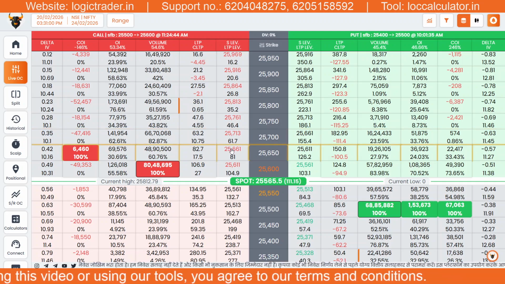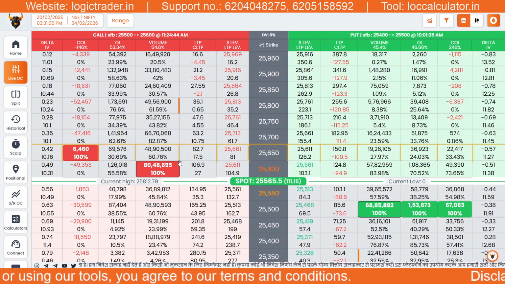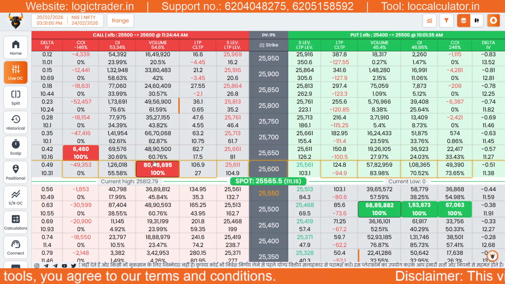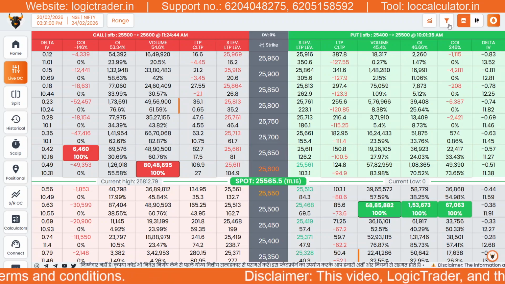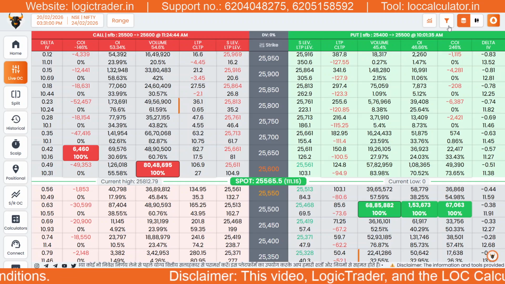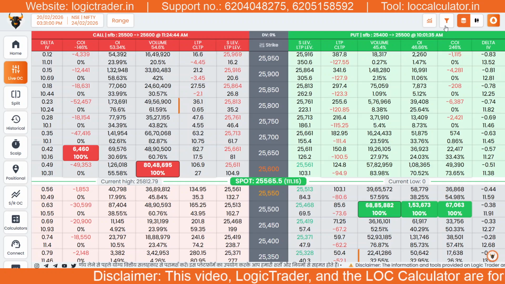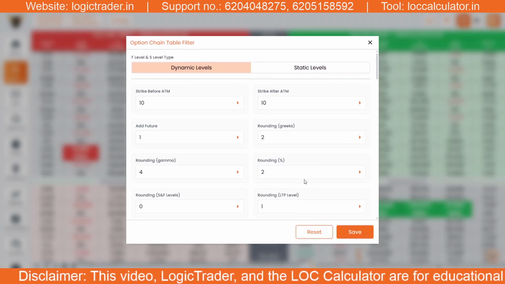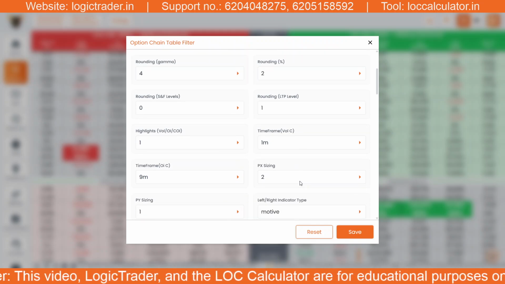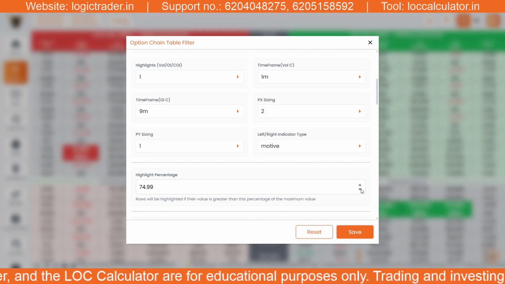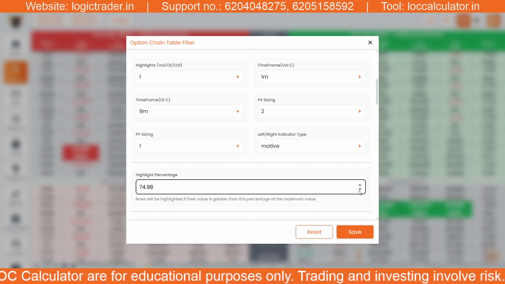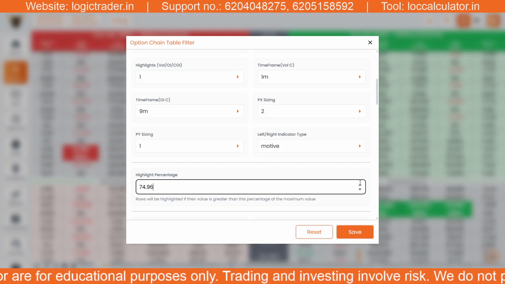What makes it even more powerful is that this percentage threshold is fully customizable. Although it is set to 75% by default, you can adjust it according to your trading strategy and risk preferences. See, here you can customize your percentage, like this.